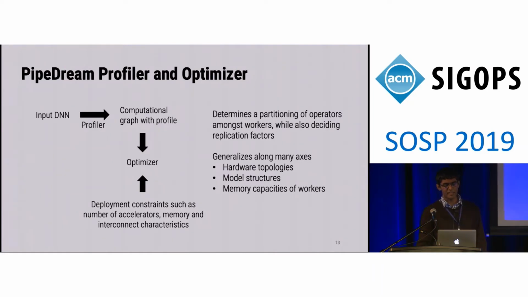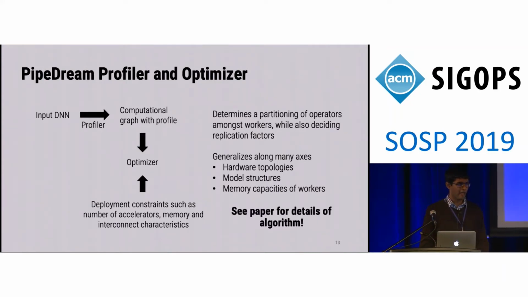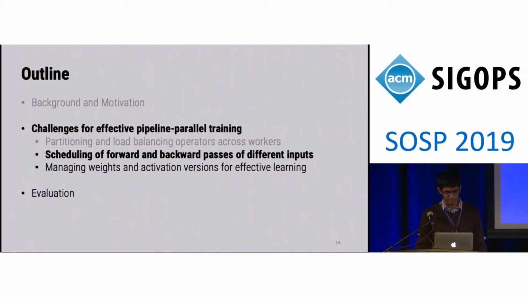PipeDream's optimizer is able to generalize along many different axes. One particular axis of interest is hardware topology. In practice, people train DNN models using multi-GPU servers, where communication bandwidth between GPUs on the same server is much higher than communication bandwidth across servers. PipeDream's optimizer is also able to generalize along different model structures and also is able to incorporate other constraints such as memory capacities of the workers. And we have details on how we actually do this in our paper.